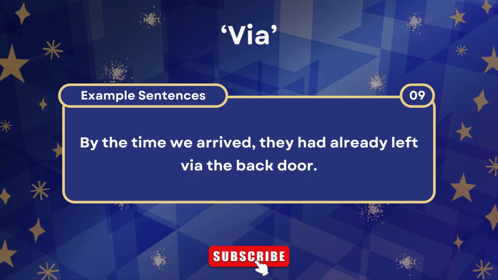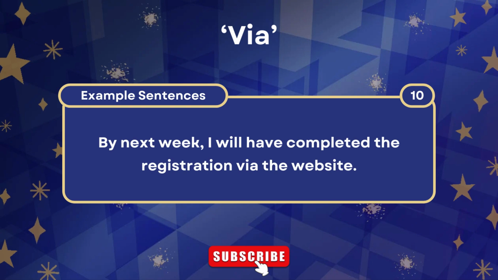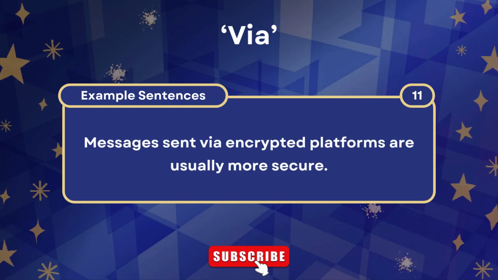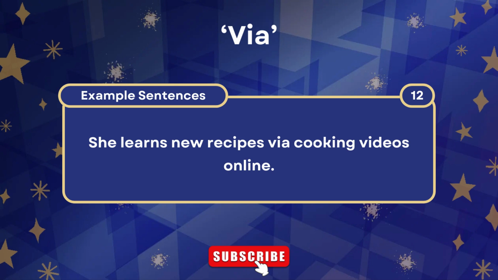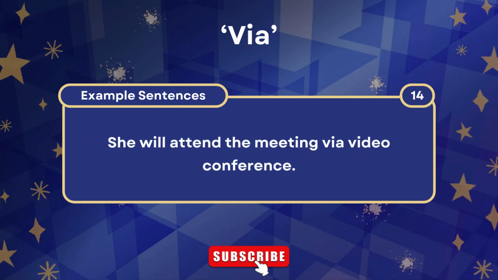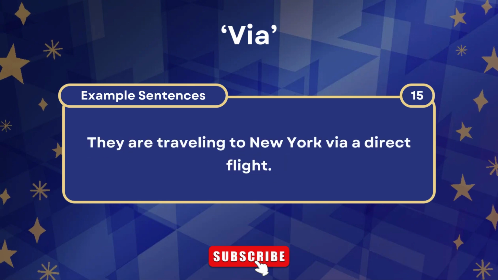By the time we arrived, they had already left via the back door. By next week, I will have completed the registration via the website. Messages sent via encrypted platforms are usually more secure. She learns new recipes via cooking videos online. They sent their documents via courier 2 days ago. She will attend the meeting via video conference. They are traveling to New York via a direct flight.